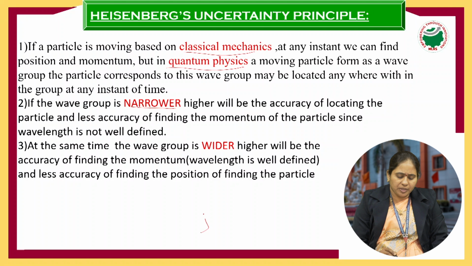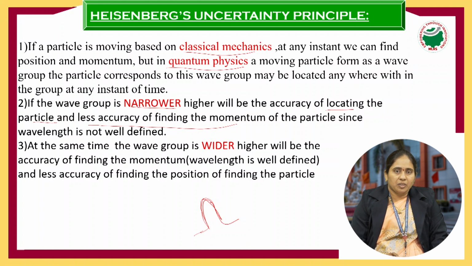Means if the particle is vibrating within a small region, one can find only the position or location of the particle. The more accurate the position of the particle, the less accurate the momentum of the particle. So if the wave group is narrower, the position of the particle can be found more accurately, and the momentum is found less accurately.